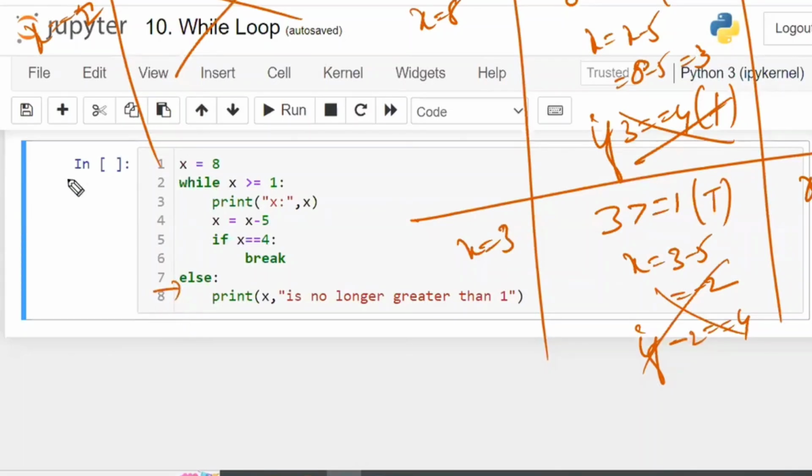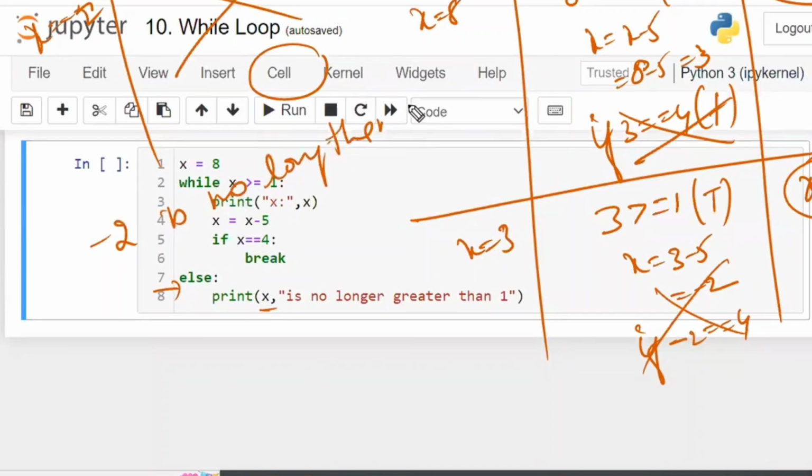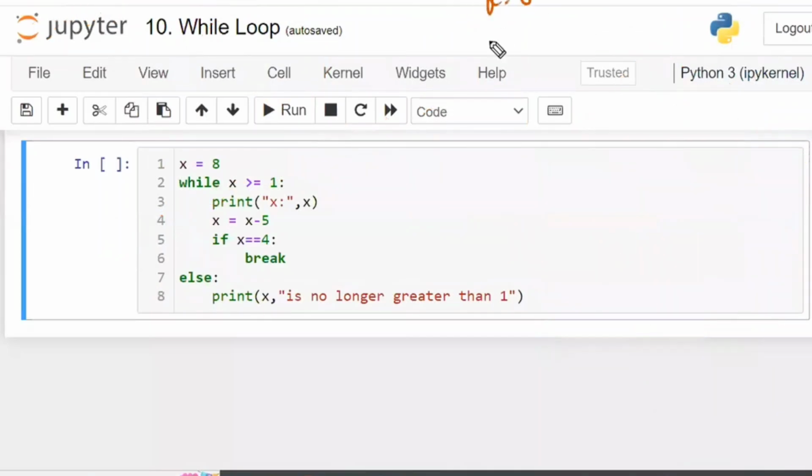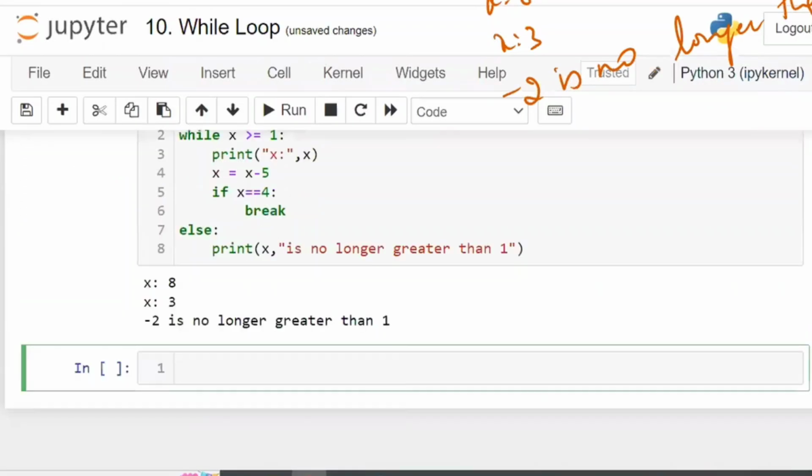It will print. So x colon 8, x colon 3, and minus 2 is no longer greater than 1. This is the answer, right? The same thing. Perfect.